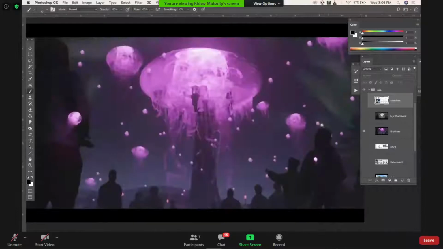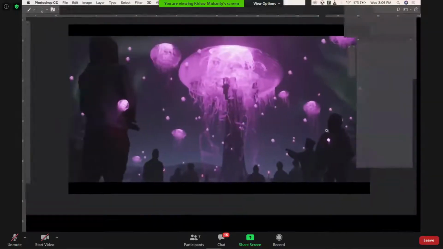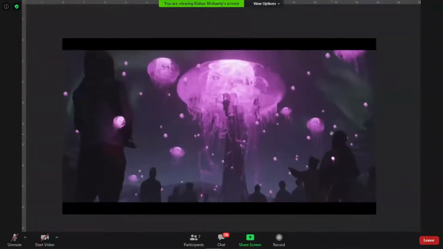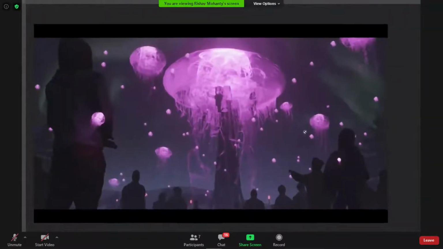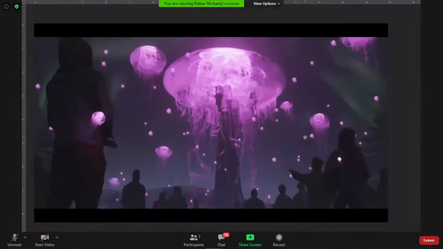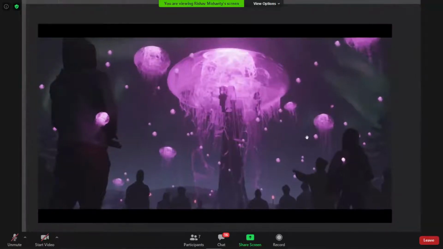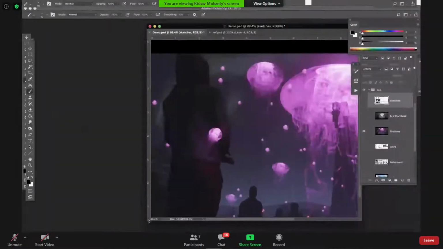Then I took it a bit further and did this. It's still a work in progress. This is how it could look in the final, but it's not a portfolio piece that I could put up because I'm not happy with some of the things right now. I might work on it later and post it on social media so you can check it out. You can follow us on Instagram, ArtStation, and other places, and I'll put this piece there when I finish it.